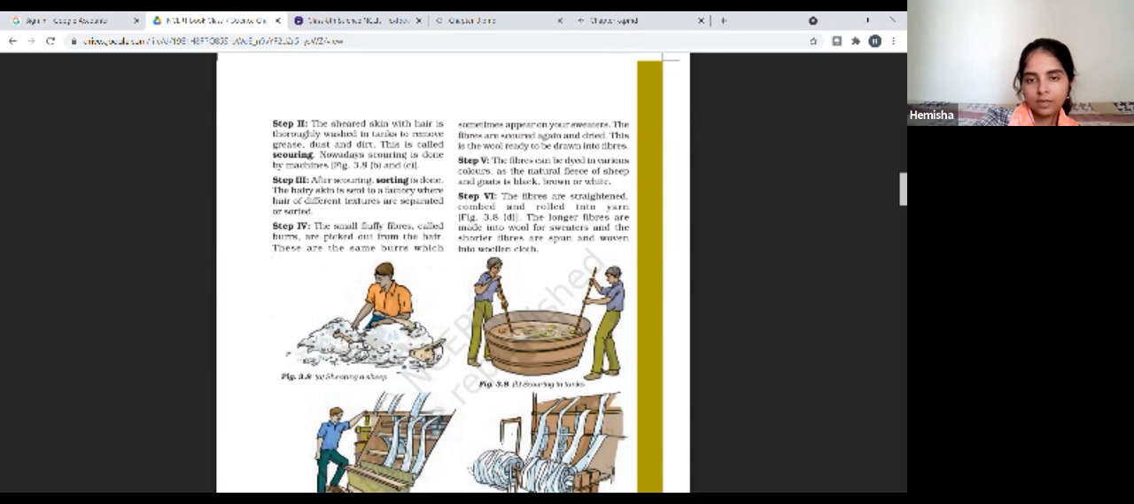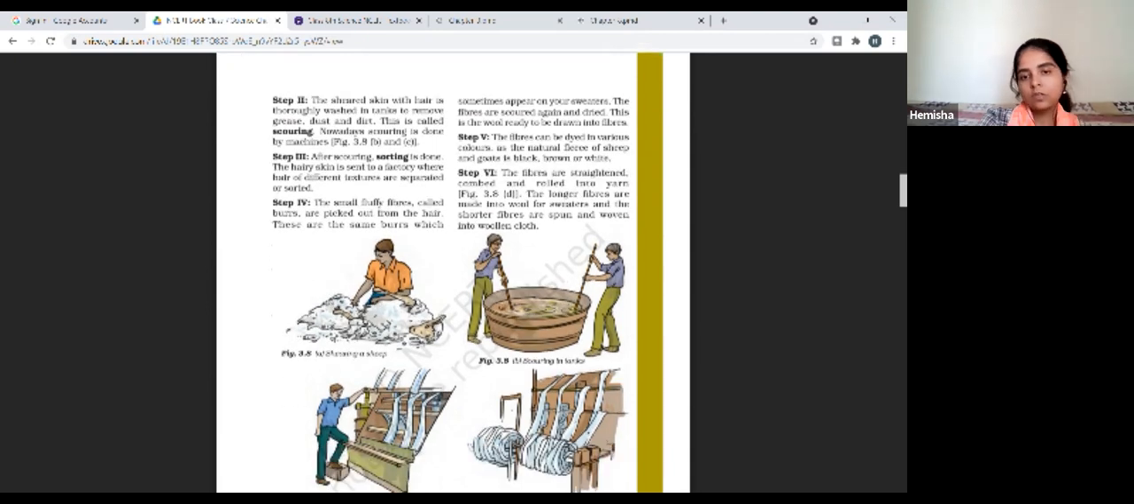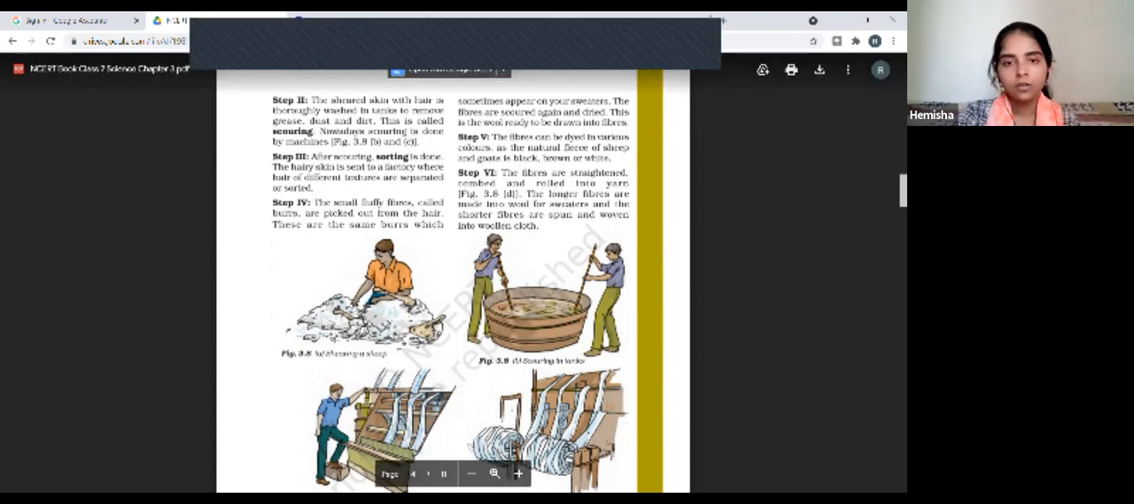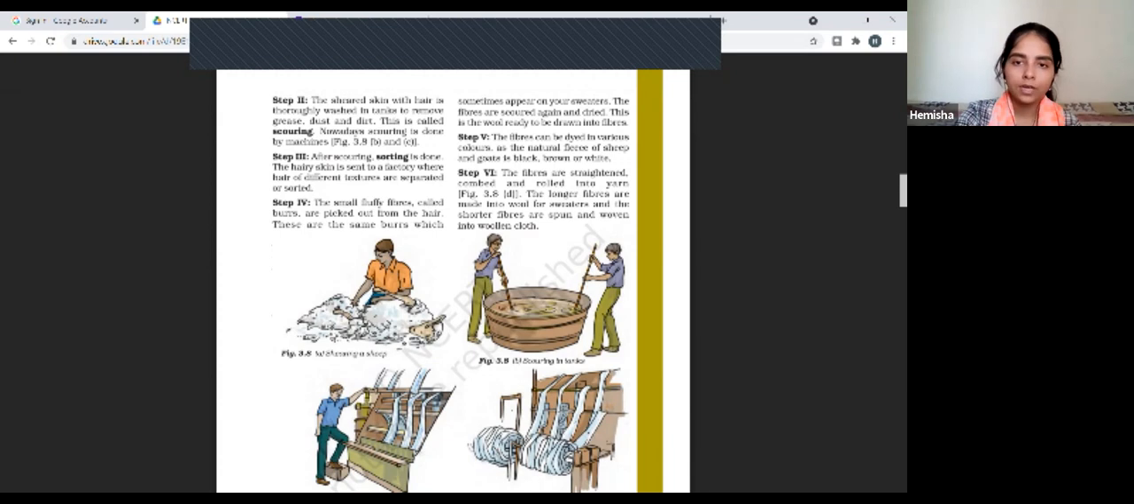After that, dyeing. Dyeing means we are going to give them chemical treatment. Okay, we are going to see that in synthetic fibers. Here you can see that after that the process is straightening, comb and rolling.